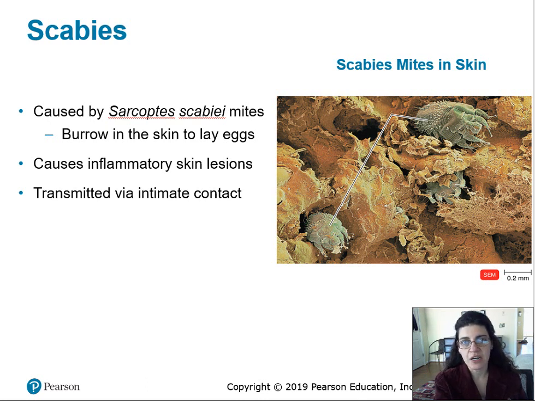Important also is that the larva and the nymphs are found in pouches in the skin, because they're sexual, right? So then the male penetrates those little pouches and is able to mate with the female, and that's when the female lays the eggs. Okay, this is showing how they burrow in the skin here. The skin is all this beige part, and the mites are here in green.